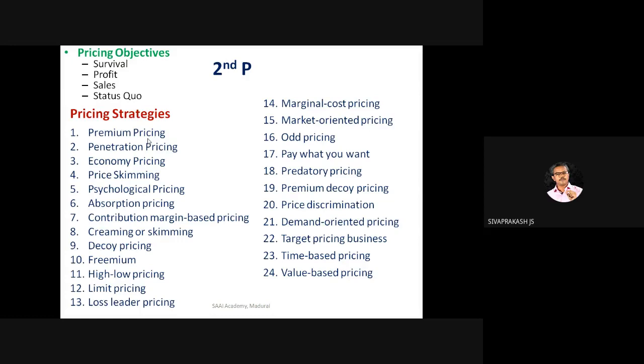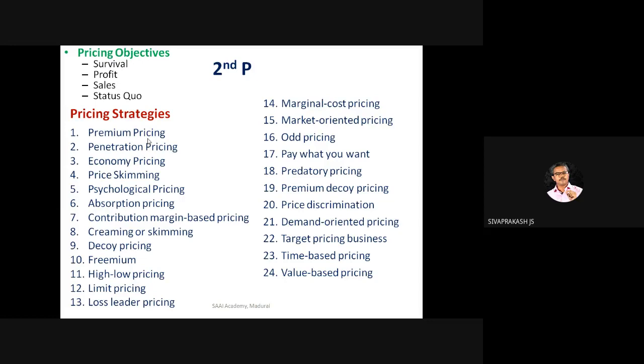Right? Creaming means you will fix a high price, and suddenly you will reduce. Skimming means you will gradually reduce. This is for technology products, branded products, and products of perishable nature. For flour, if you go in the morning, they will ask you 50 rupees. If you go in the evening, 10 rupees. Even if you go late, they will give you 5 rupees.